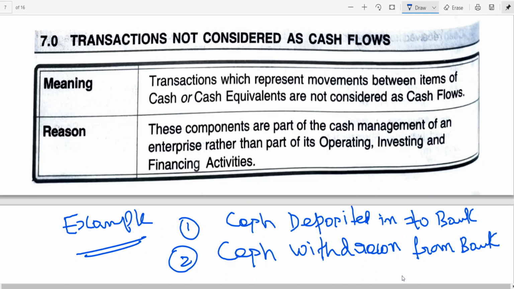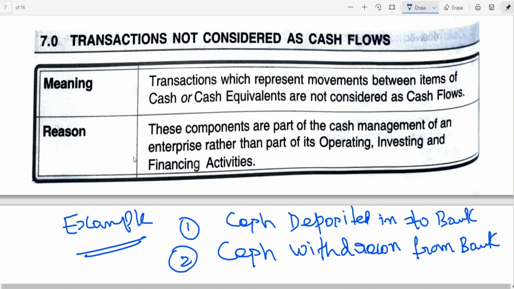So, cash deposited into bank, cash withdrawn from bank. These are transactions which represent movement between items of cash or cash equivalents. So what happened? The cash in hand is being deposited, so it is not considered a cash flow. Cash withdrawn from bank is coming into cash.